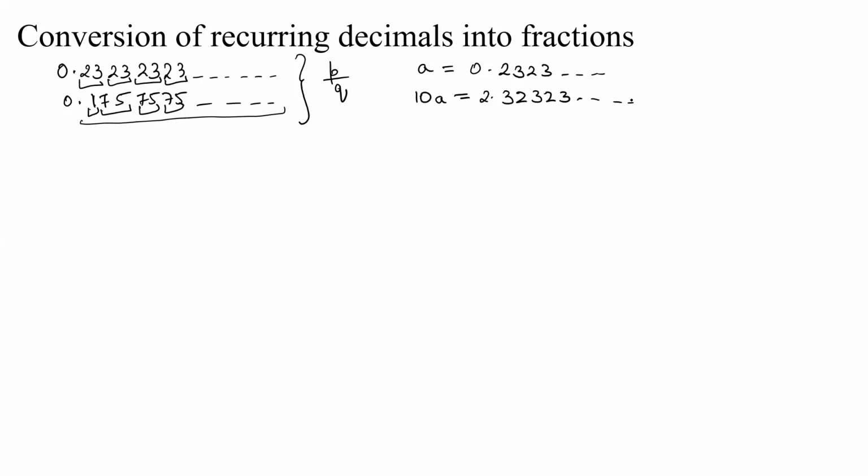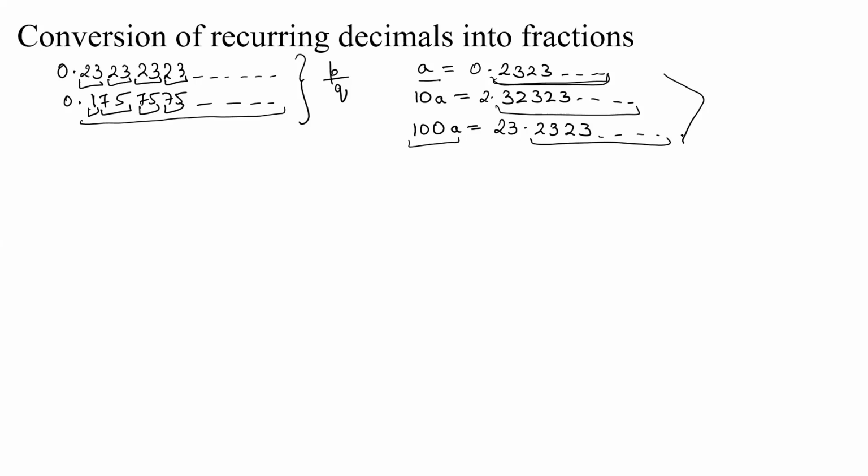2.32323 and so on. You see that this part and this part are different. So you again multiply by 10 and this becomes 100A. This becomes equal to 23.2323 and so on. Now you see that the original number, which is A, and the number that we finally have, that is 100A, these two numbers have the same parts that are repeating after the decimal.